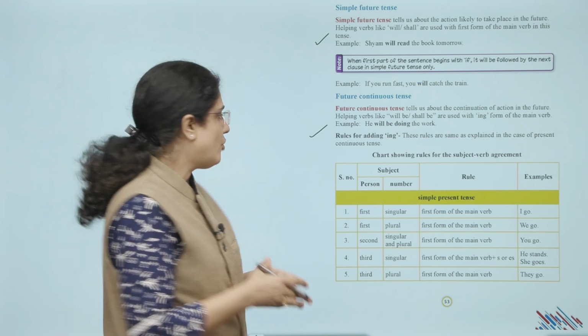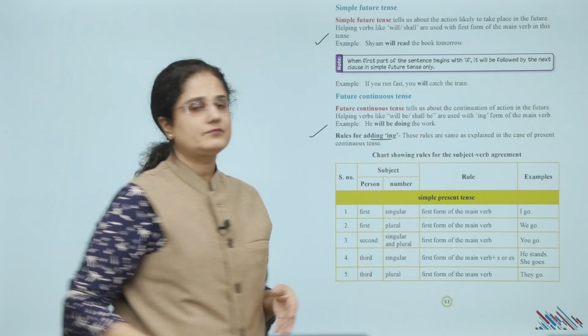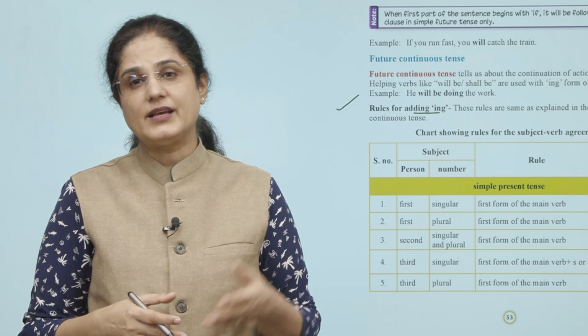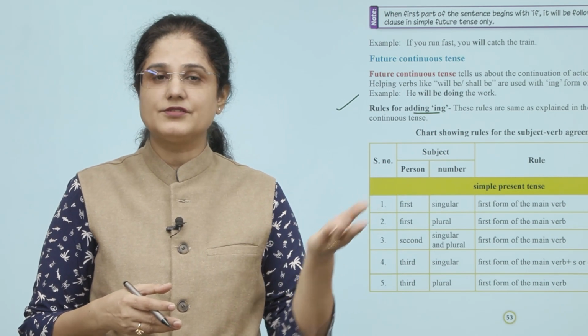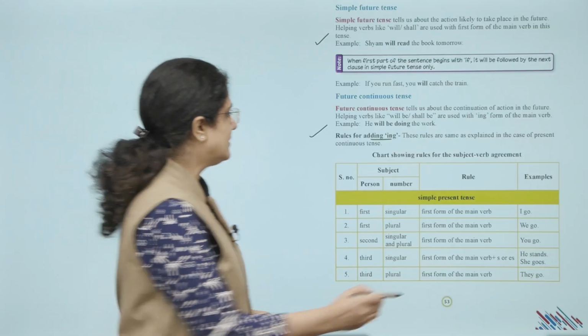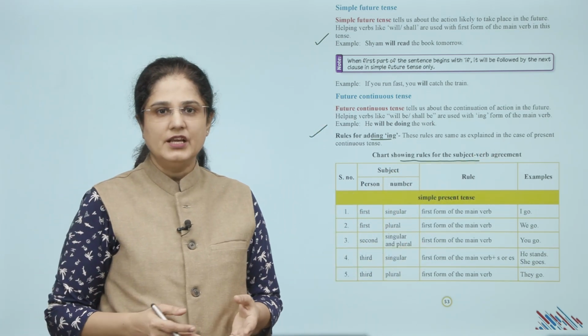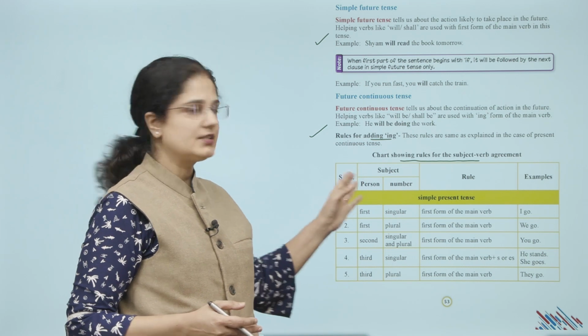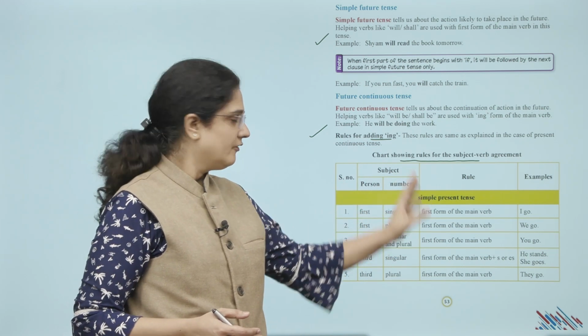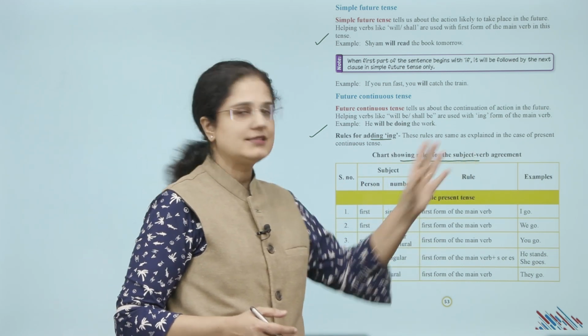So rules for adding ing. Now these rules are same as explained in the case of present continuous tense. Now let us look at this chart showing the rules for the subject verb agreement. So we have here subject in person and number, then the rule with the tenses and examples.